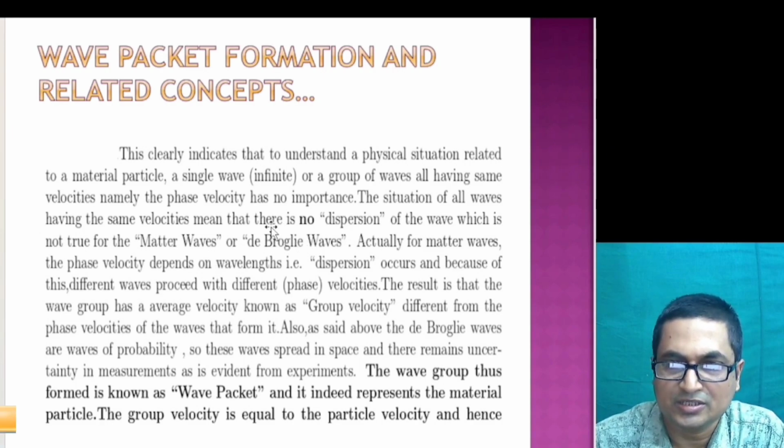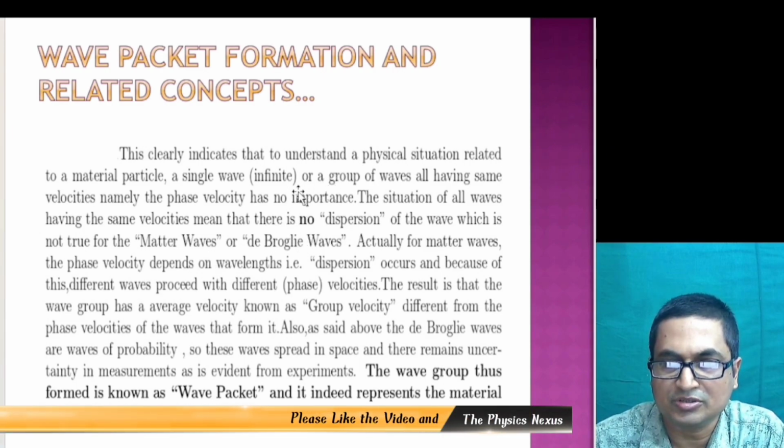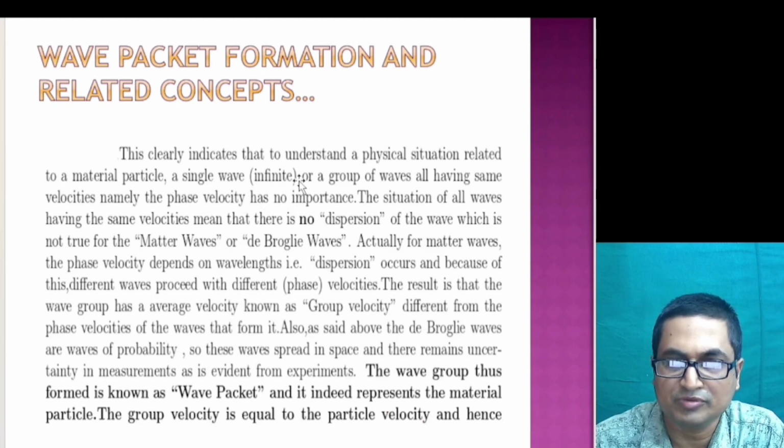Thus if we take a single monochromatic train of waves, or an infinite number of waves having the same velocity, then it will mean that we have no dispersion for matter waves.